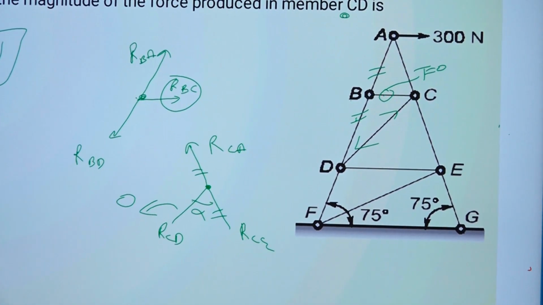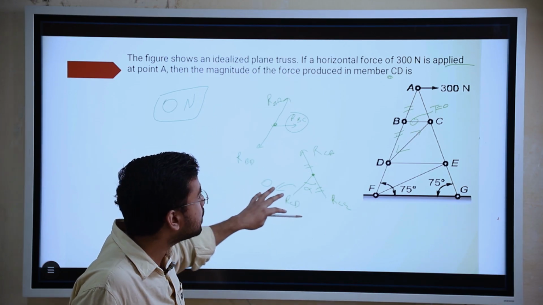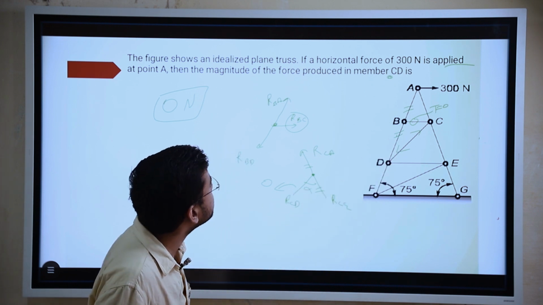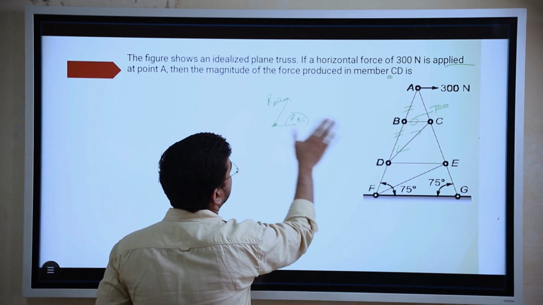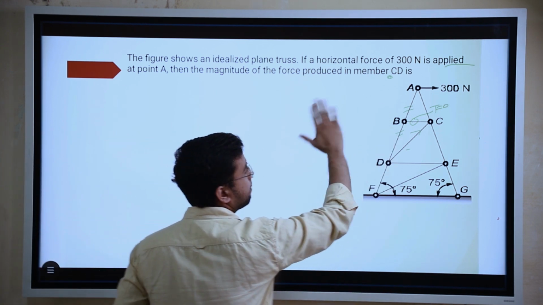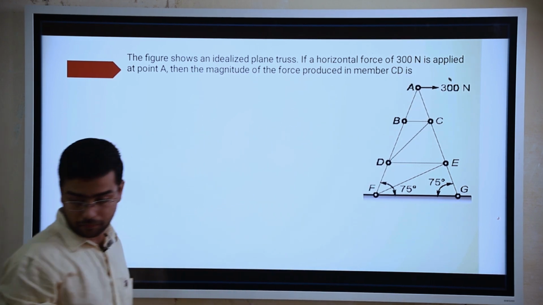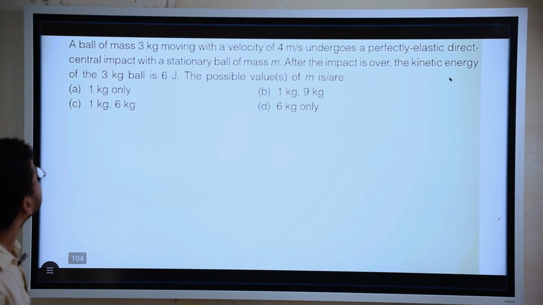So you don't have to solve this question, you have to just see the question. You don't even have to make all these diagrams, no need. Just see the question and find out the answer. So it is very fast, you have to do. Let us move to next question.